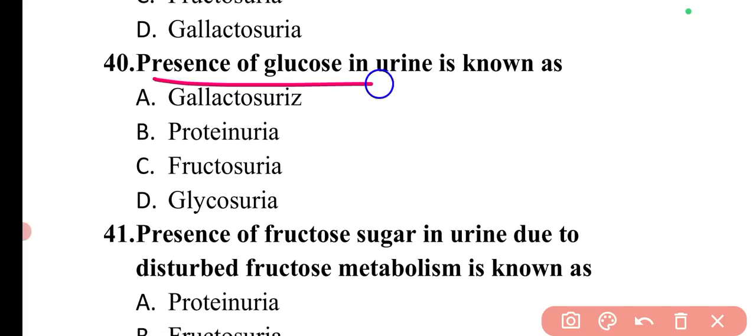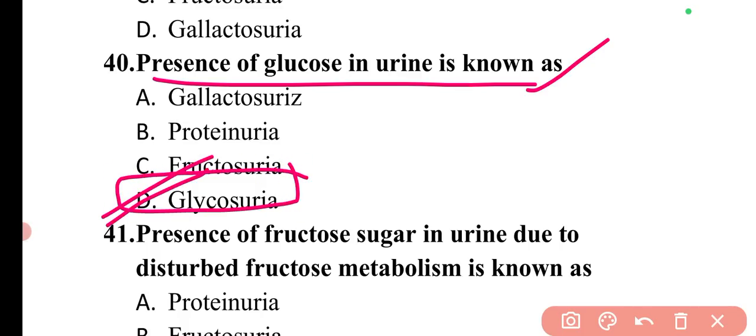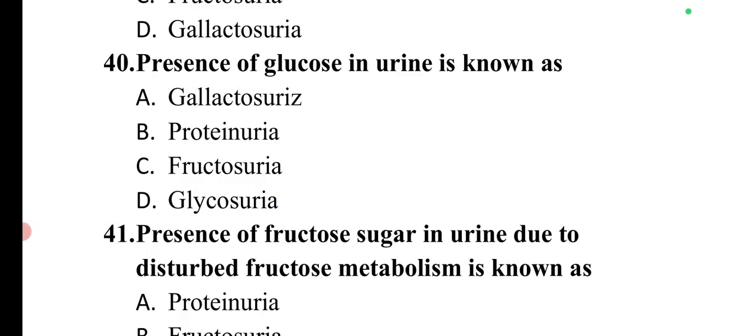Next question is: presence of glucose in urine is known as. So the presence of glucose in urine, that condition is known as glycosuria. So option D is correct.